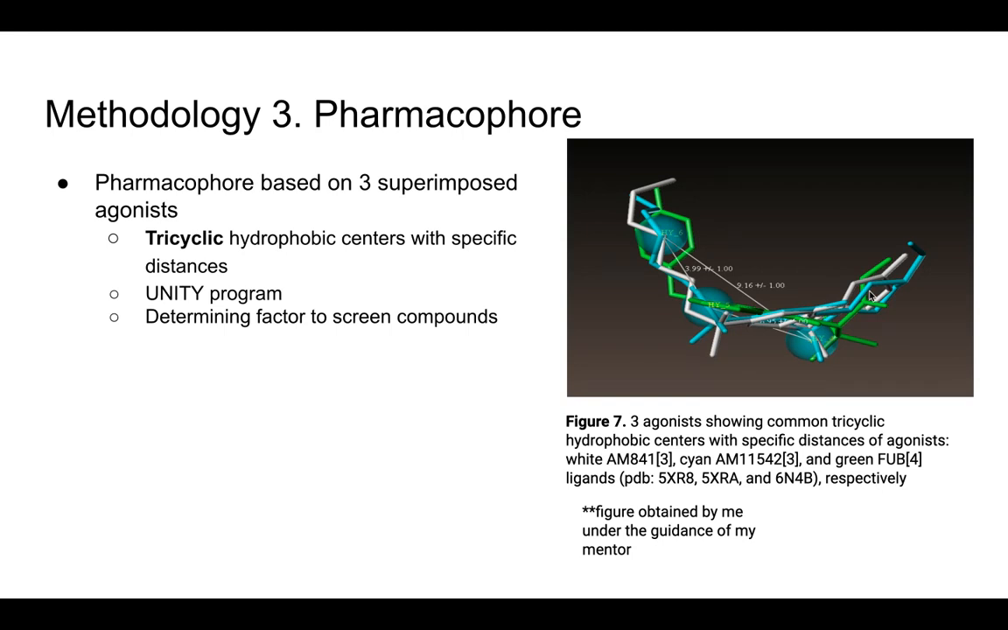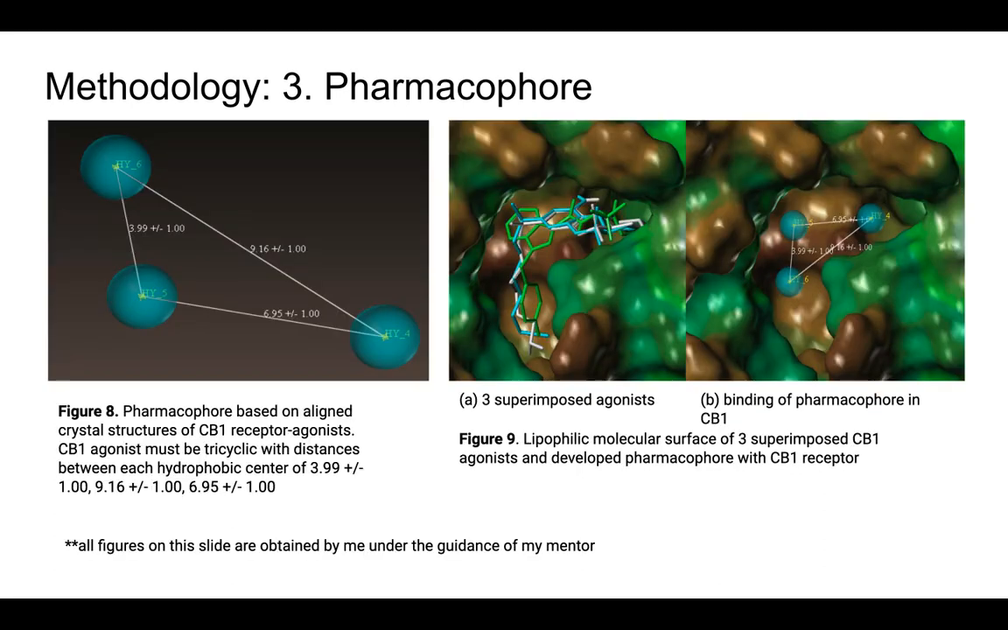The bonding in the superimposed structures shows that three hydrophobic centers at specific distances are required in order to have a binding affinity for a CB1 receptor agonist. I developed my pharmacophore upon this finding using the Unity program. Now that I know the specific factors characterizing agonists as potential CB1 agonists, I can use this as a determining factor to screen compounds. This is my pharmacophore with tricyclic hydrophobic centers.